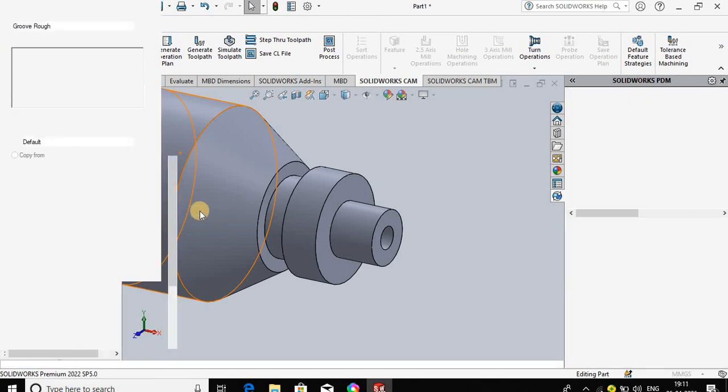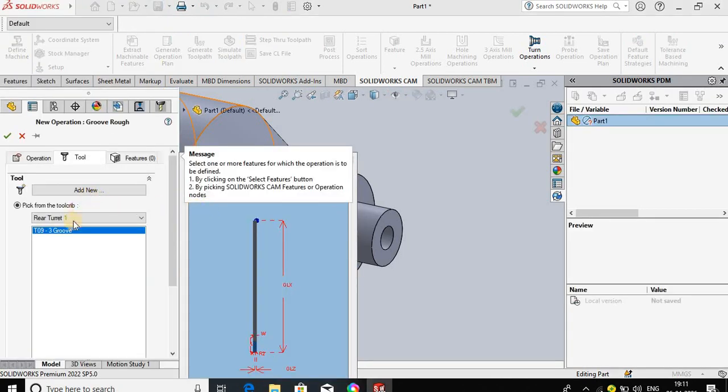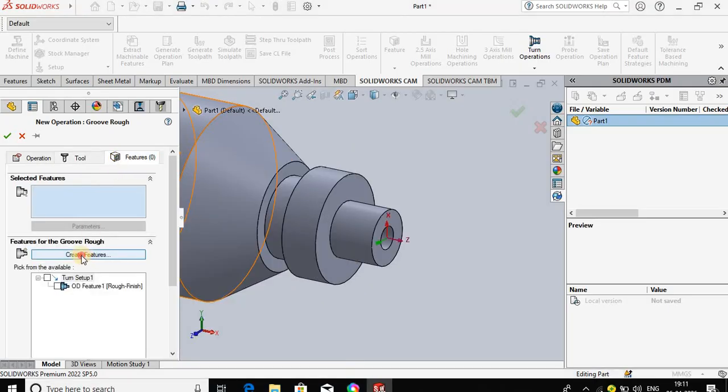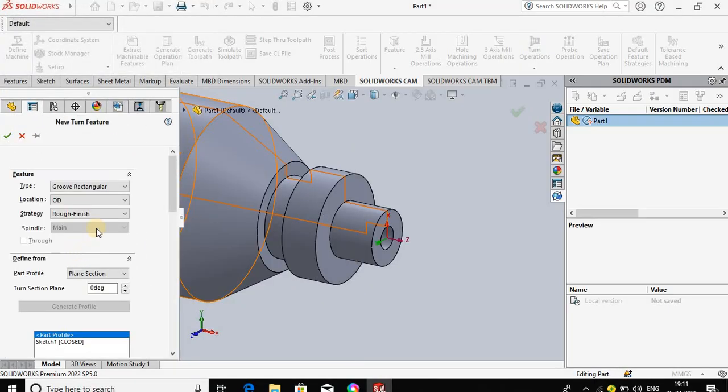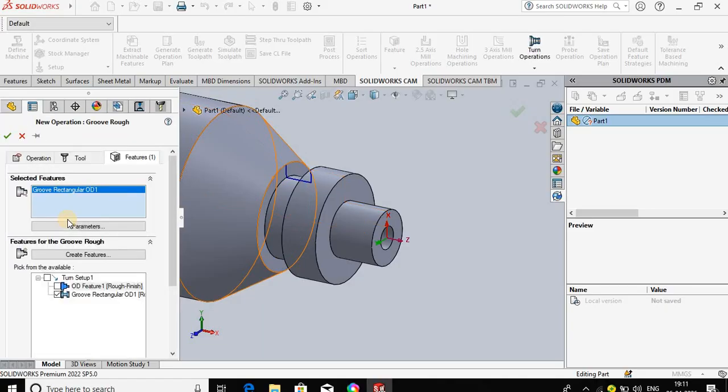For the groove rough, select the tool. So this is the tool available, 3 groove. For the feature, create feature. For the new feature, we can select the rectangular groove OD surface from this to this. So this is a rectangular groove selected, then press OK. So feature is created, again press OK.